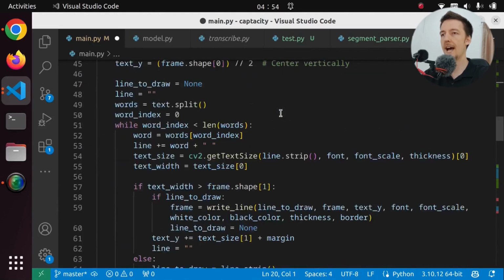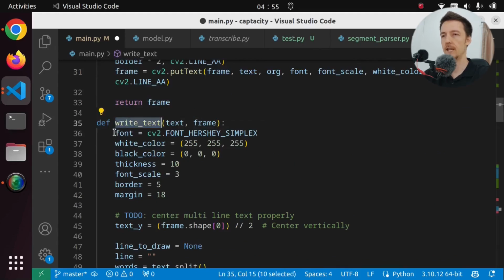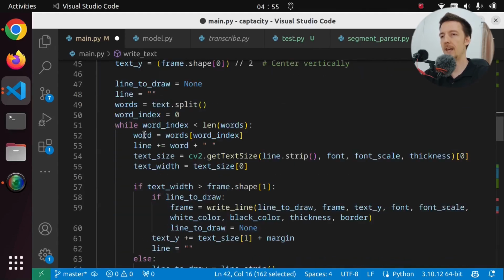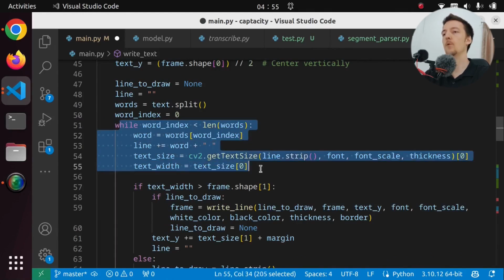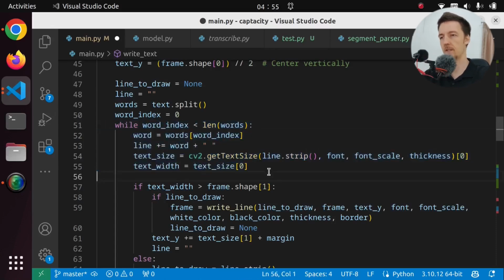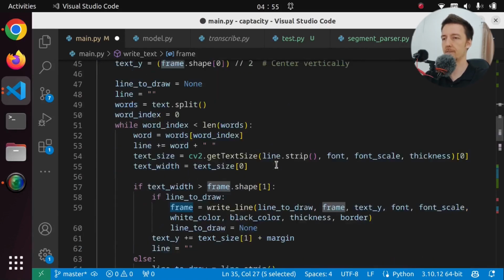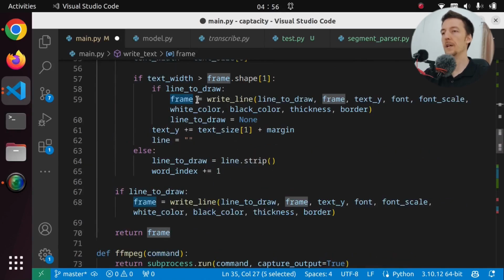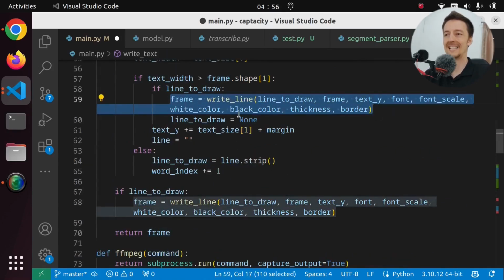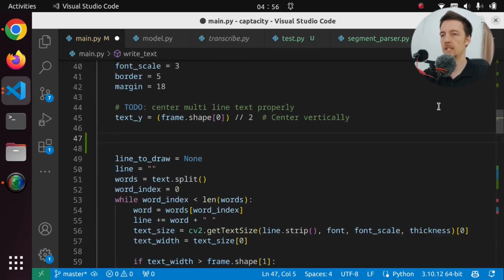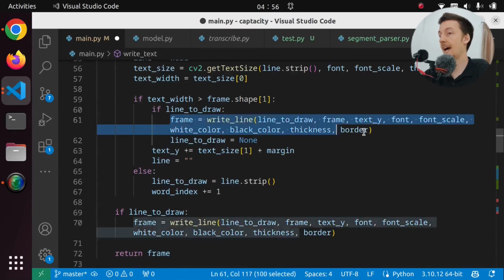Right now we have this write text function that sets all these fonts and stuff, and then it checks if we can draw the text on the screen, and this splits the lines and everything. Now I want to change this function so that it doesn't actually write anything to the frame, it will just check if it fits. How could we do that? Well, we could just return all the lines that we have written. Let's have lines to write, which is a list, and here we just add it there.